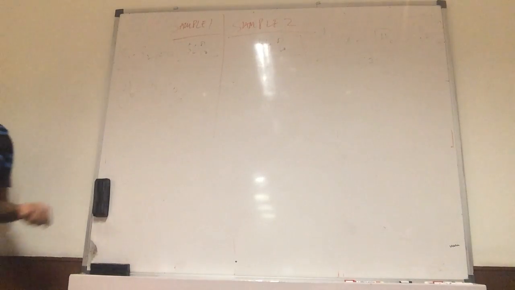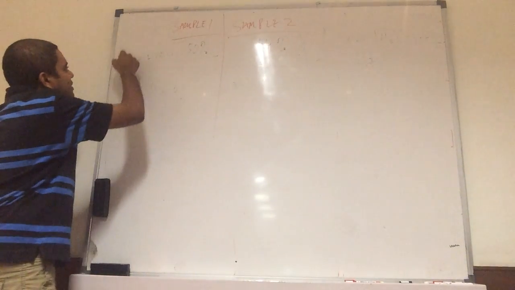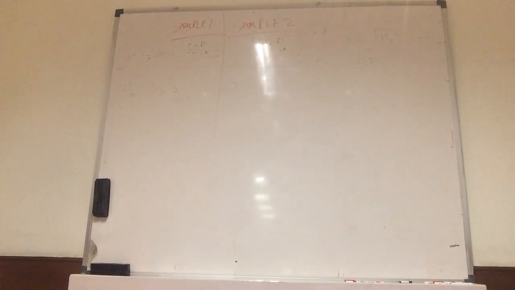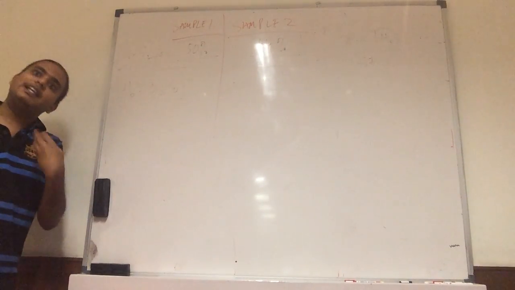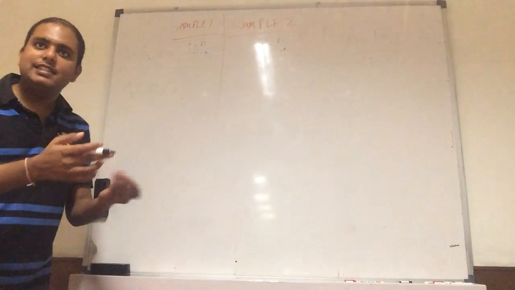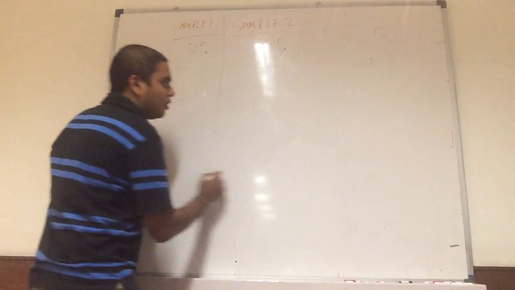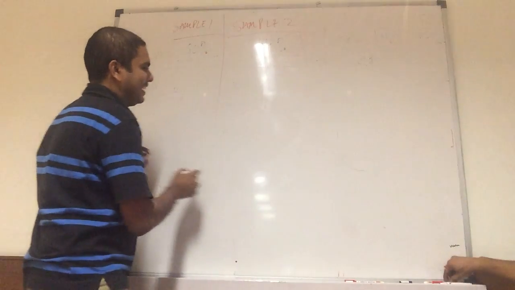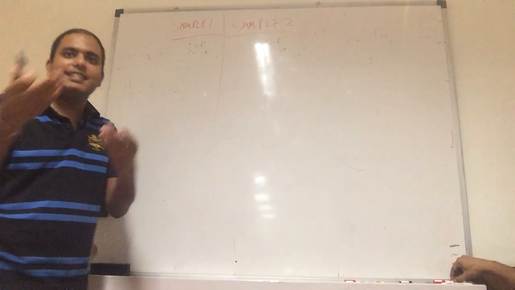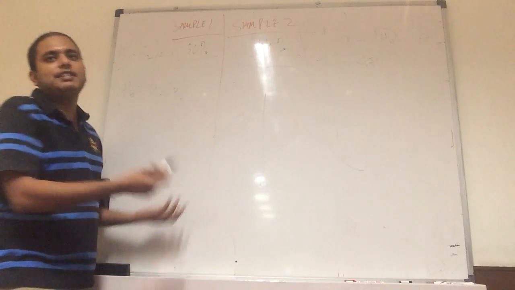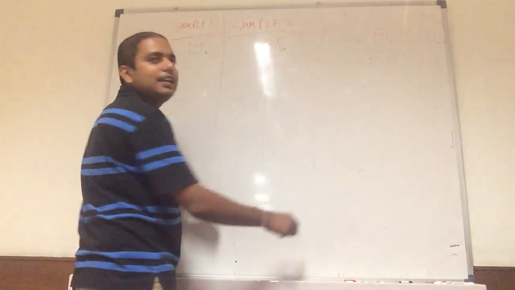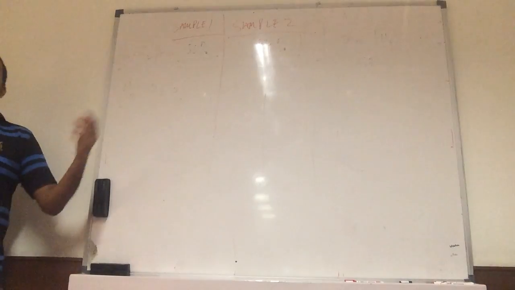It is needless to say that if S1 is greater than S2, you will have a positive difference. If not, you will have a negative difference, but still they are different. Vice versa also they become different. And since I have a normal distribution, the test statistic in that case will be on the left side when the difference is negative, and on this side when the difference is positive. On that basis I will draw some conclusion.